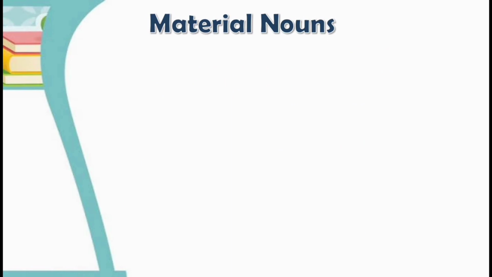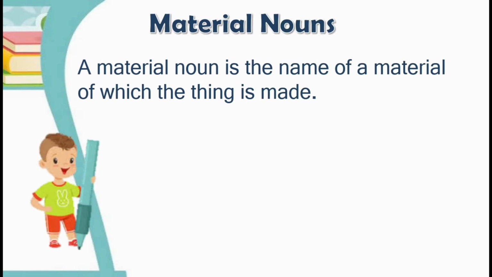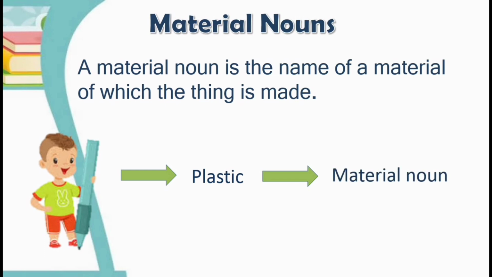Now let us see what material nouns are. A material noun is the name of a material of which the thing is made. For example, this pen is made of plastic. That means the material used for this pen is plastic. So plastic is the name of the material of which the pen is made.